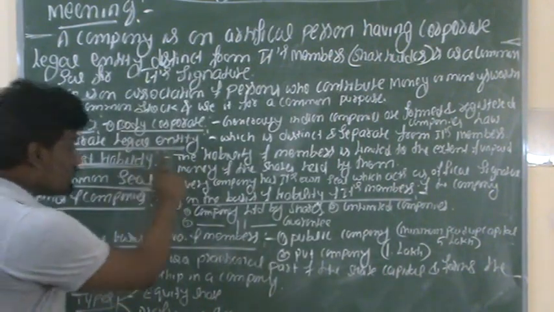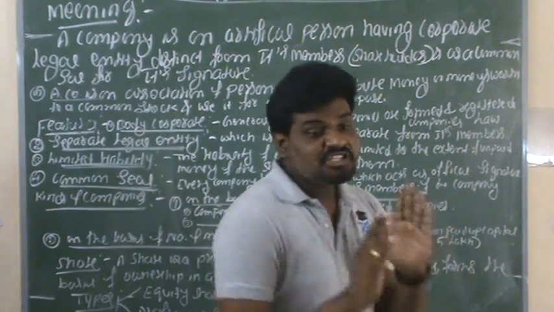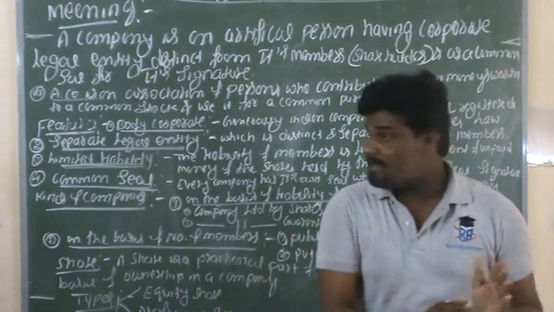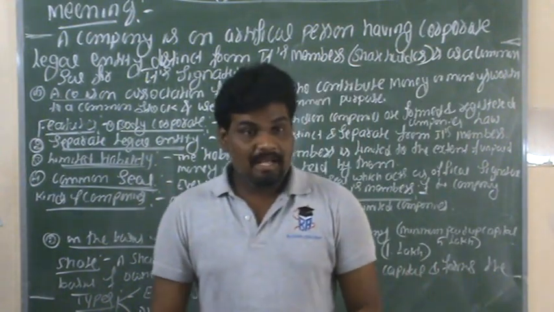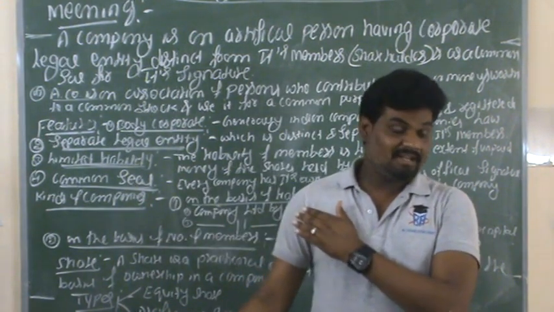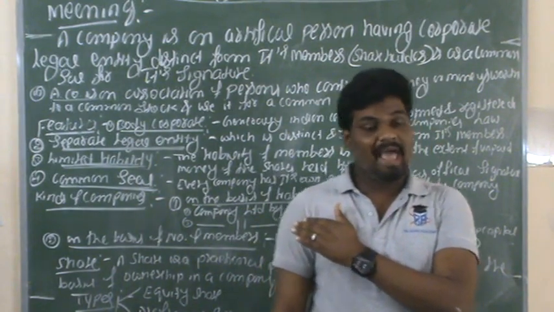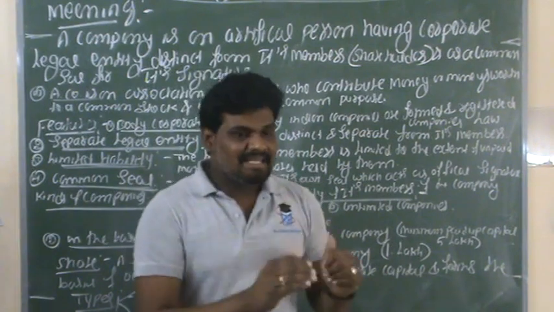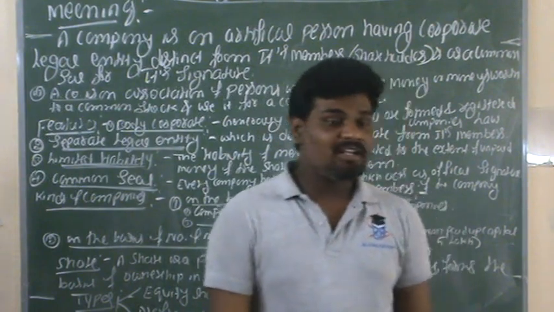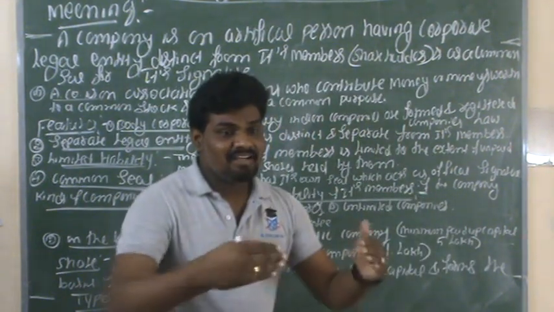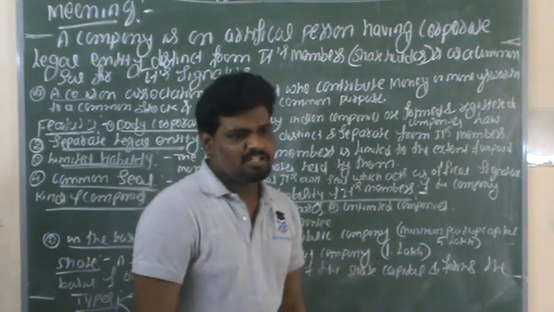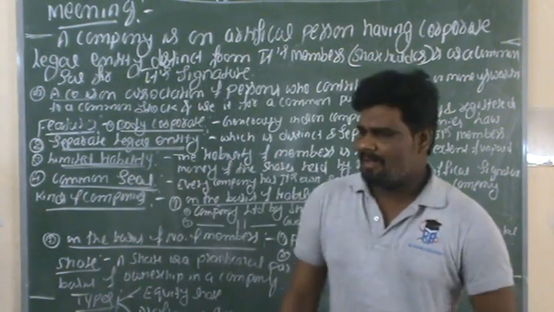So these are the few features of a company. The first feature, it is separate from its members as a legal entity. The second one is body corporate. Generally, Indian companies are formed as well as registered under the company's law. The third feature of a company is limited liability. The liability of members is limited to the extent of shares held by them. Whatever shares they hold, that much responsibility only they have in the business.